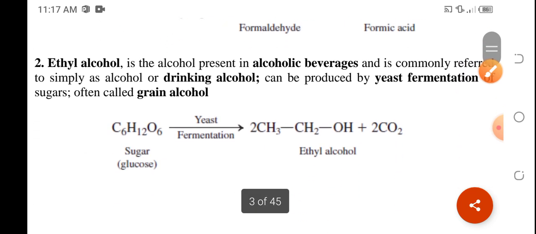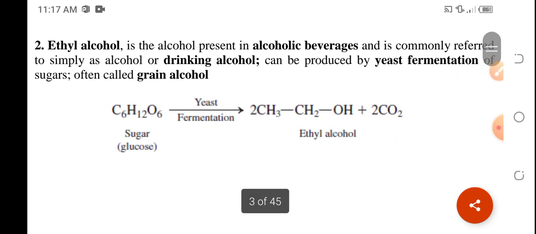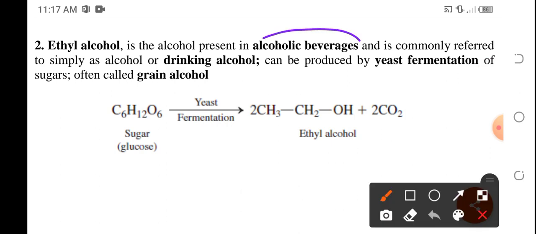Next important alcohol is the ethyl alcohol, and these are referred to as the alcoholic beverages. So, the alcohol present in alcoholic beverages. So ito yung mga present sa mga beer, wine, rum, and other alcoholic beverages.